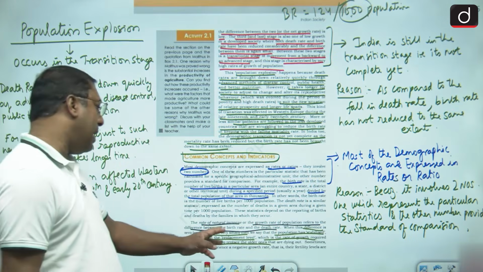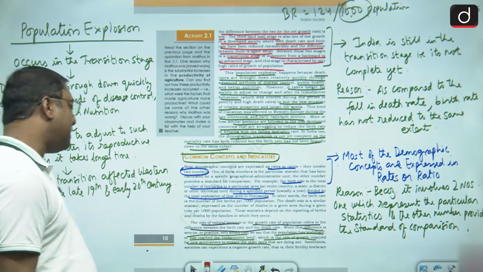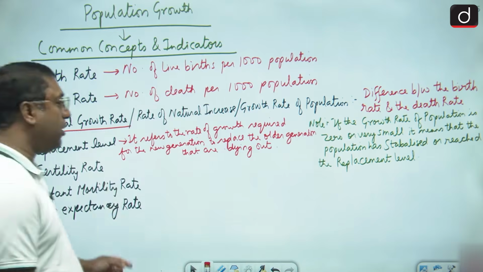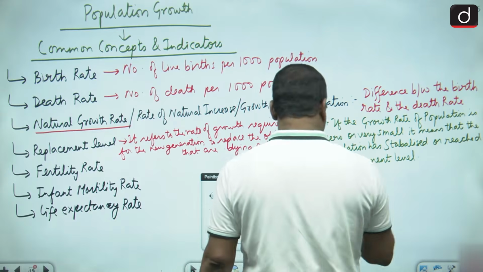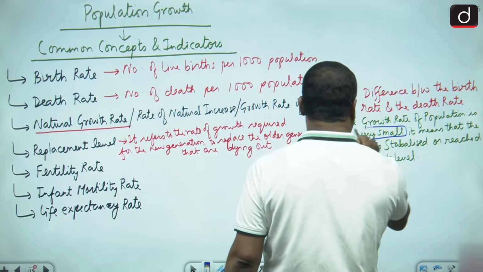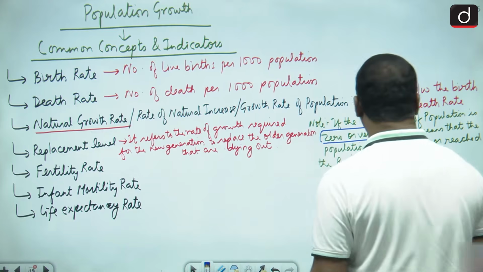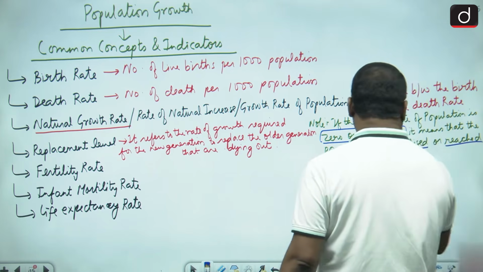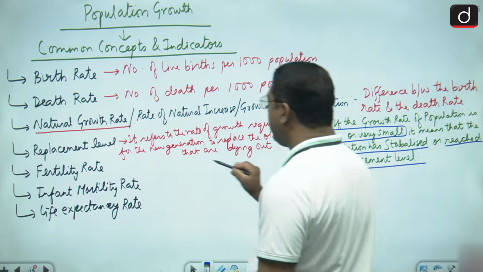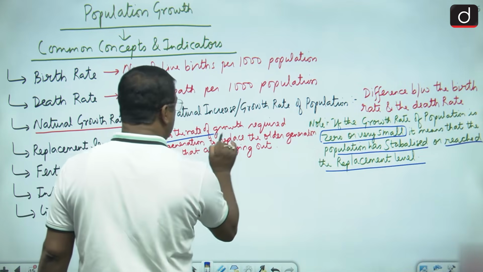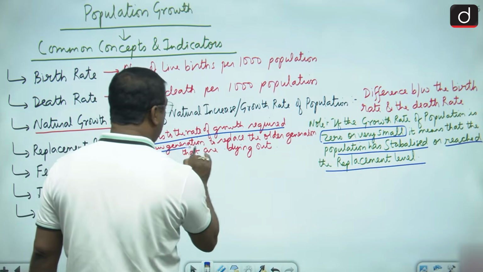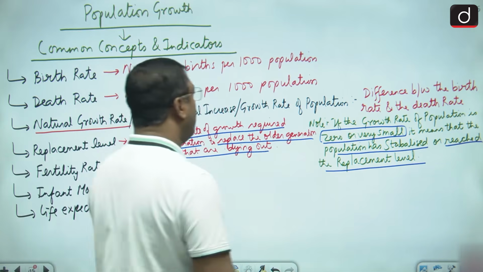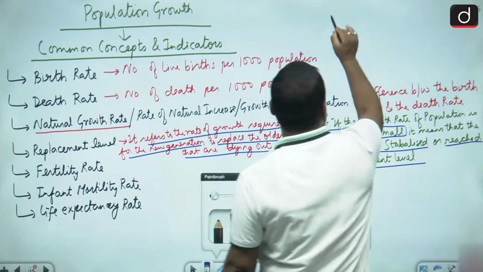And here it can be said that sometimes there is a negative growth rate. Okay, that means if the growth rate is 0, remember, or if it is very small, then it means the population has stabilized and reached the replacement level. And what is the replacement level? It refers to the rate of growth required for the new generation to replace the older generation that is dying out.